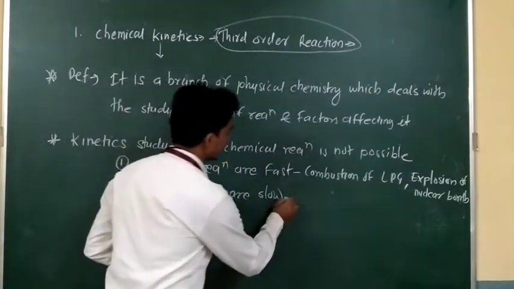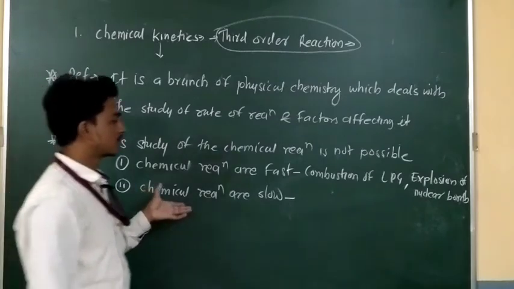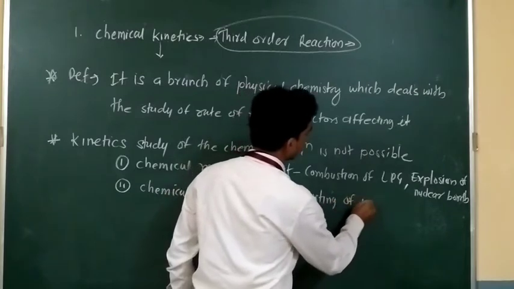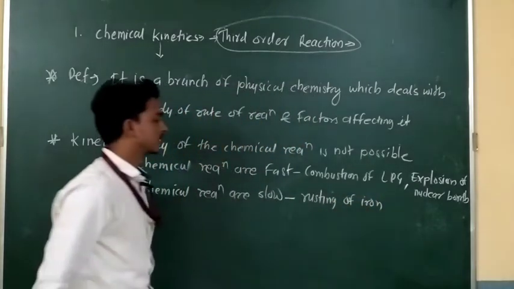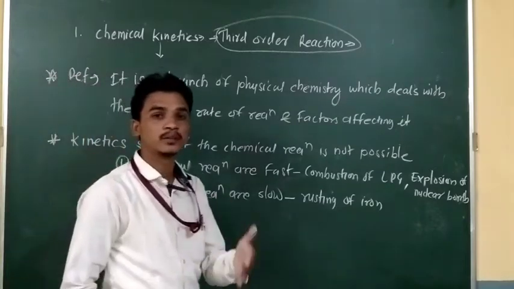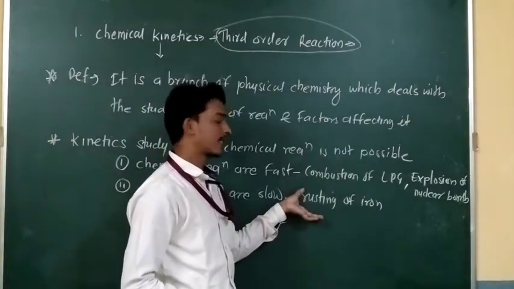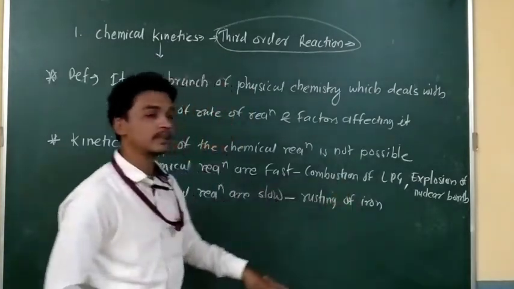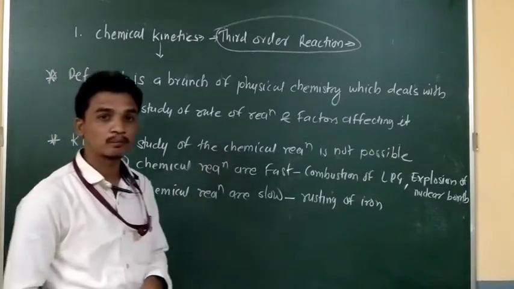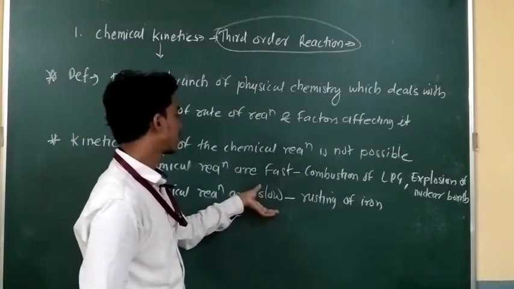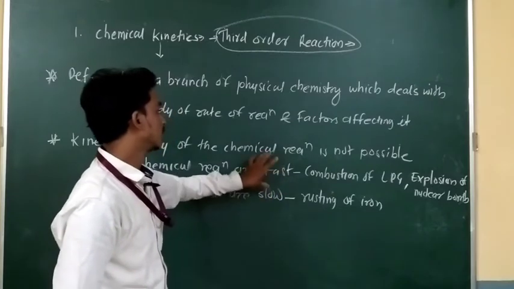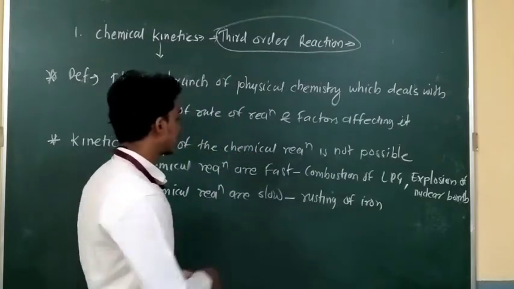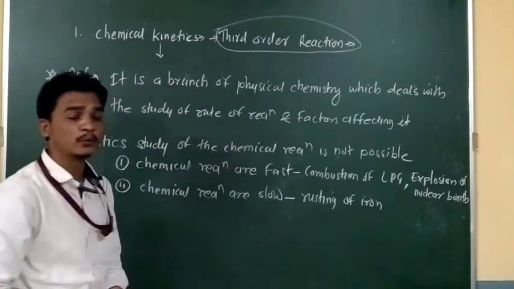Okay, among slow chemical reactions, the best example is rusting of iron. As we know, the rusting of iron takes 1 year, 2 years, 3 years, and we are unable to watch the iron for that long, so studying the chemical kinetics is not possible for us. That's why for these slow and fast chemical reactions, we are unable to study the kinetics. So this is a fast reaction, this is a slow reaction.